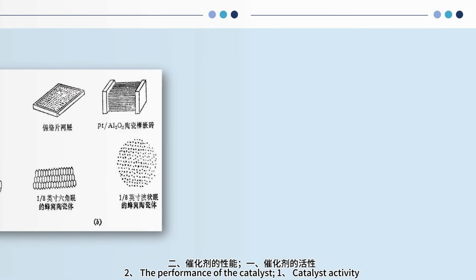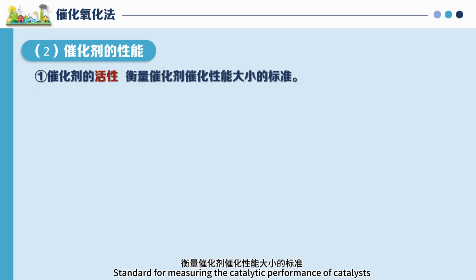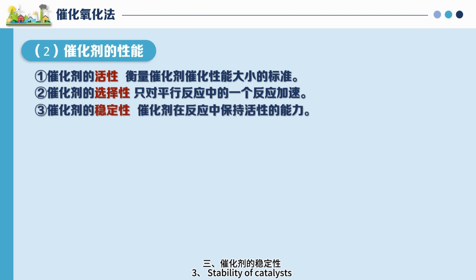2. The performance of the catalyst. 1. Catalyst activity, the standard for measuring the catalytic performance of catalysts. 2. Catalyst selectivity, accelerating only one of multiple parallel reactions. 3. Stability of catalysts, the ability of a catalyst to maintain activity in a reaction.